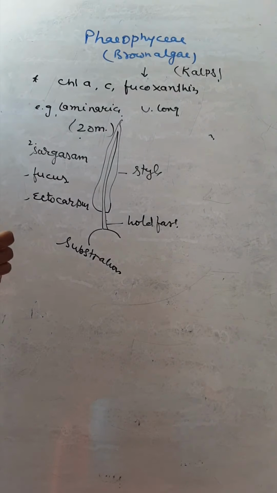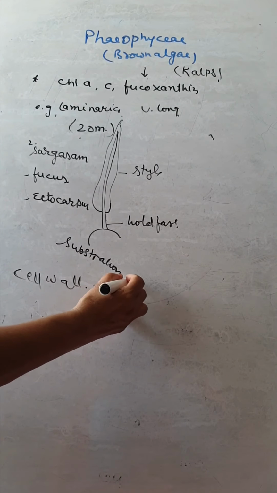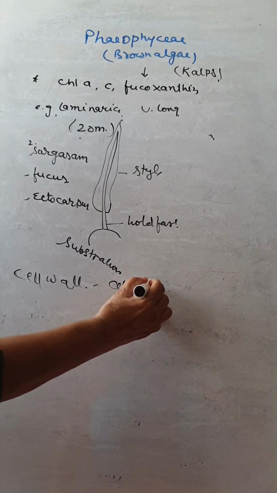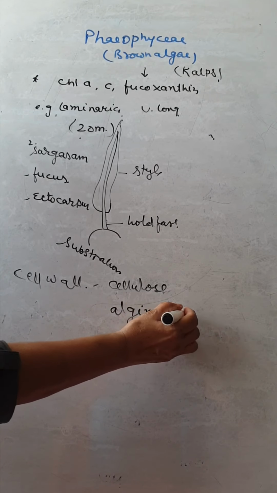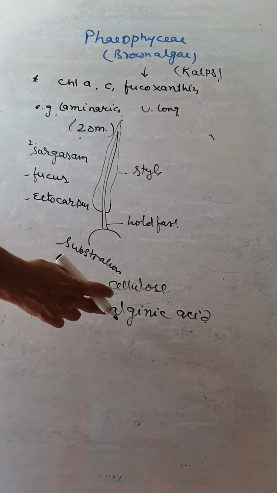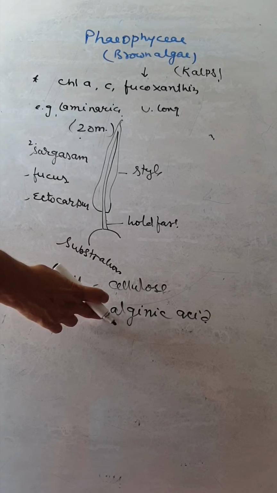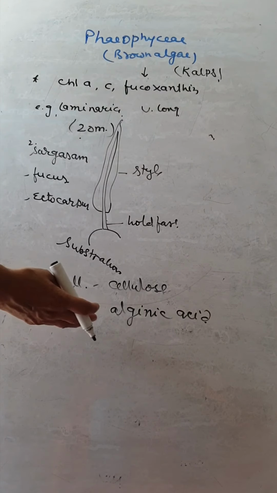The cell wall is made up of cellulose and alginic acid, and this is the phycocolloid. This alginic acid in the cell wall protects the algae from drying.